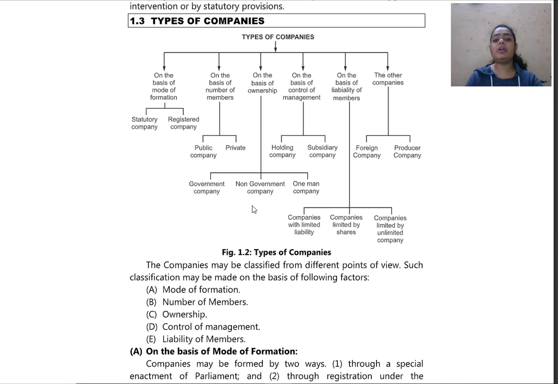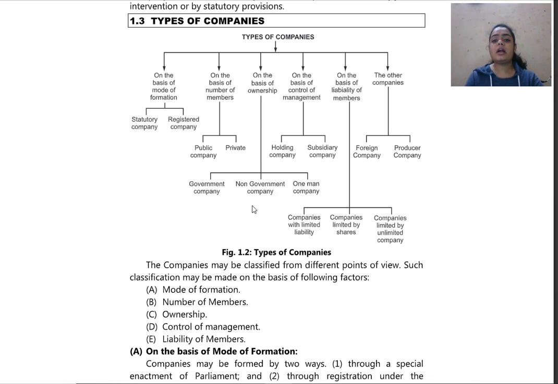Then on the basis of the liability of members, we have the basis of liability. Now what do you mean by liability? We all know liability means something that has to be paid. So companies with limited liability means what? That certain companies are formed with limited liability. Then company is limited by shares. So how shall shares be limited and how will it work? That also we shall be studying. Then unlimited company. So what is this? This also we shall be studying further.